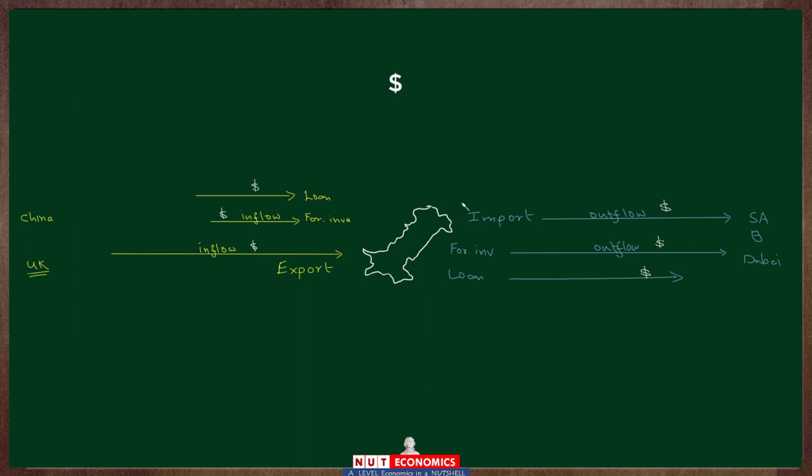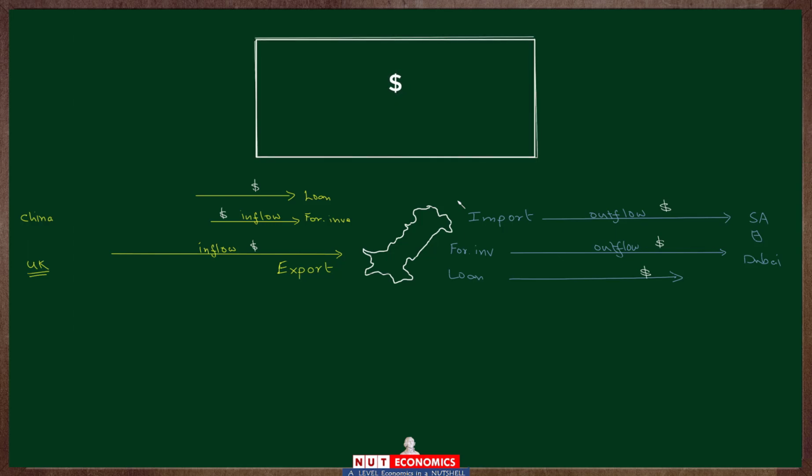Now, countries keep a very close eye on these inflows and outflows of dollars that take place. And then every year, or after some specific period of time, maybe sometimes 3 months, but usually after every year, the government of the country will publish a very formal, detailed record of these different inflows and outflows of dollars because of all of these international transactions that are carried out by the country in that period of time.